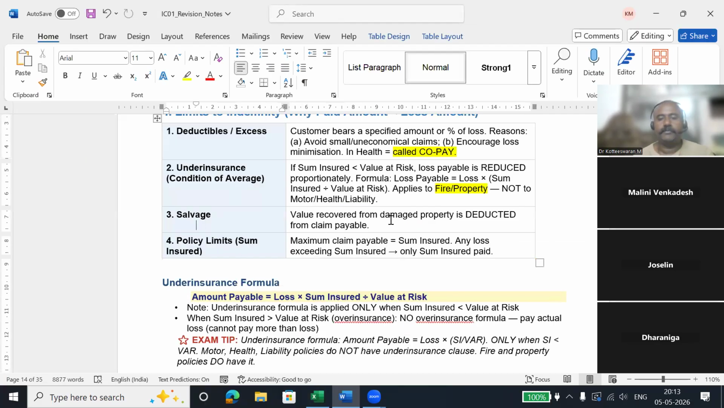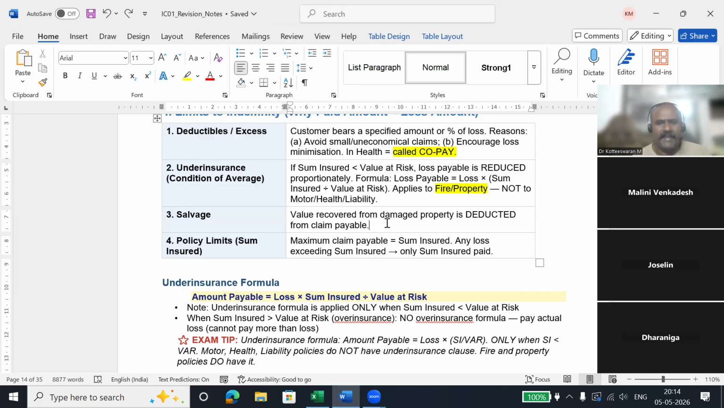Salvage. Salvage means, for example, the scrap part. For example, you have a bike. The bike met with an accident, and they are saying the bike is irreparable. You cannot repair the bike. So the insurance company is going to pay you some amount to buy a new bike. So you are buying a new bike. What happened to the damaged bike? The insurance company will take it and put it to scrap. For example, the value of the bike is 20,000 rupees, totally damaged.